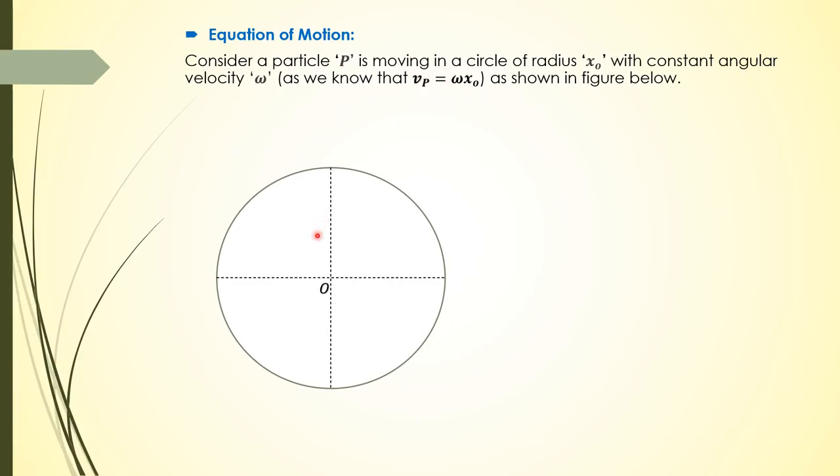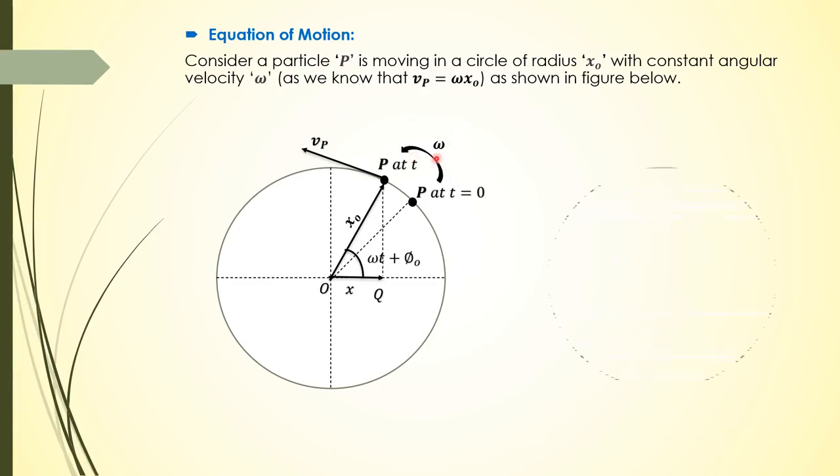So here we have a circle whose origin is at O. The particle P at time t equals 0 is at this point, and after some time t, let it be at an angular displacement omega t plus phi. So if we draw a projection of this particle, let it lie at point q, which is at x distance from the origin. Now the particle is moving in a circular track, so velocity makes a tangent to the path, and we have omega as the angular velocity.